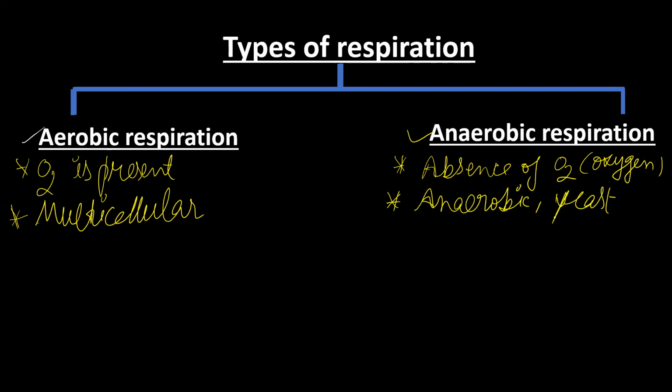In aerobic respiration, the amount of energy released is 38 ATP, while in anaerobic respiration only 2 ATP will be released. This is the basic difference between aerobic and anaerobic respiration.